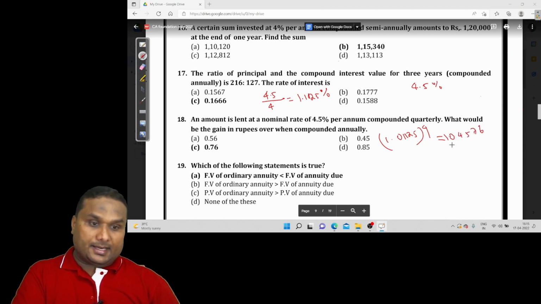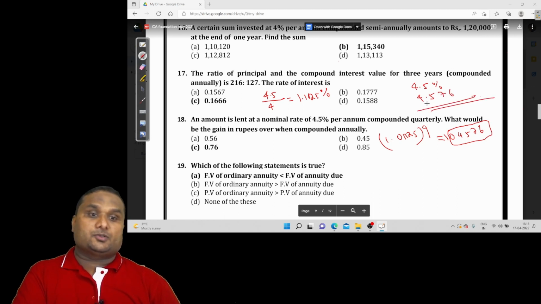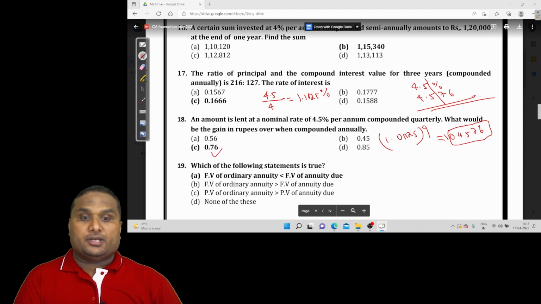Okay, just minor. This means the interest rate is 4.576 percent. So here, instead of getting 4.5, you will have an excess of 0.076.